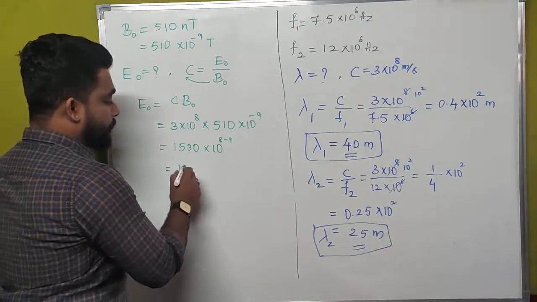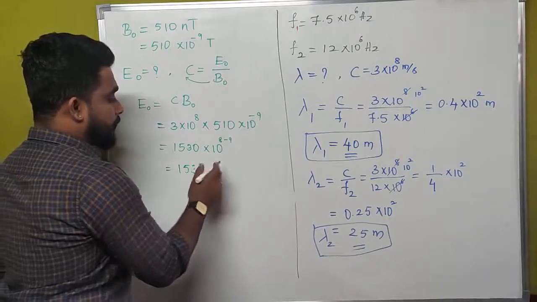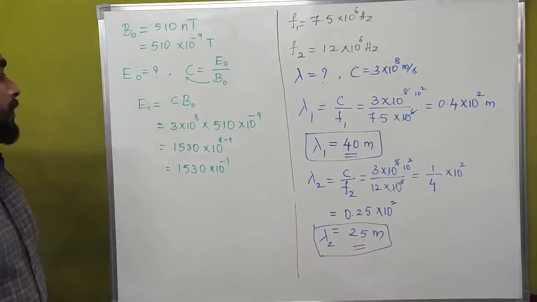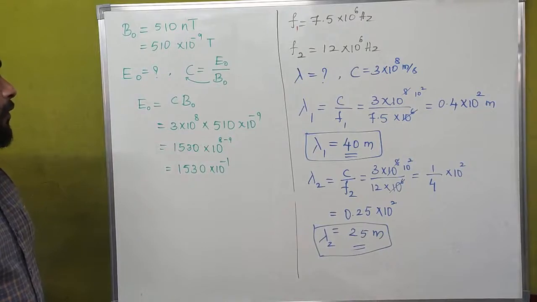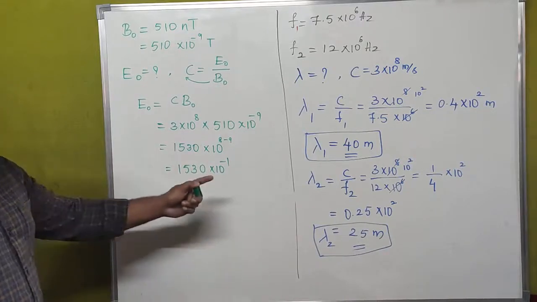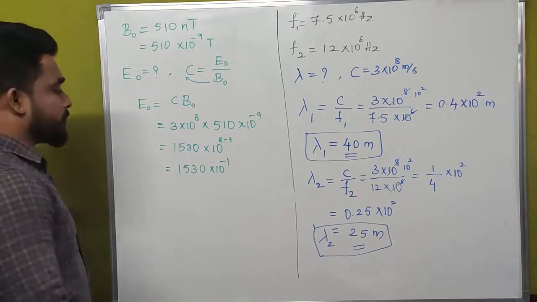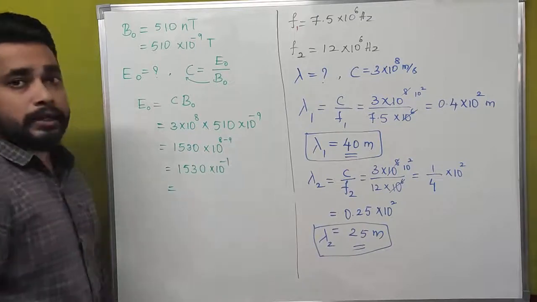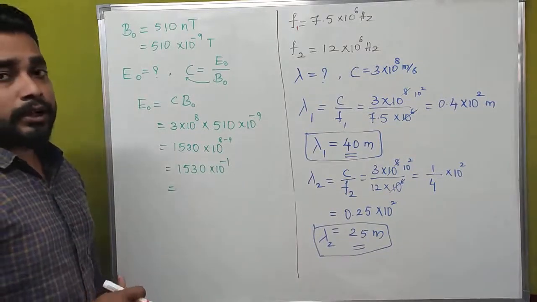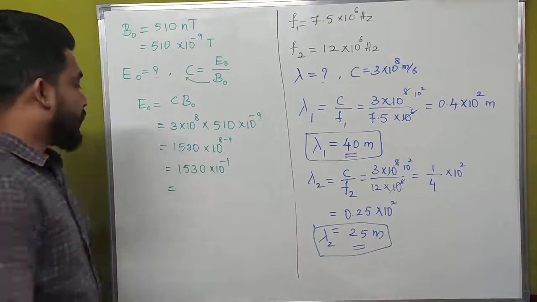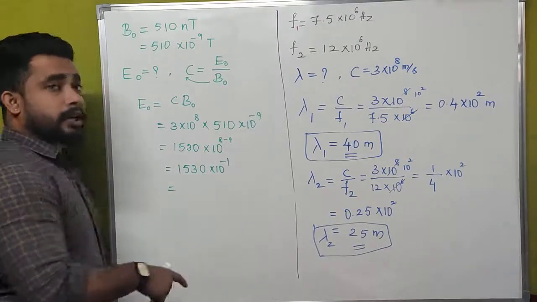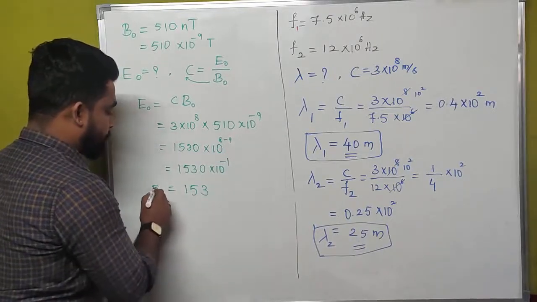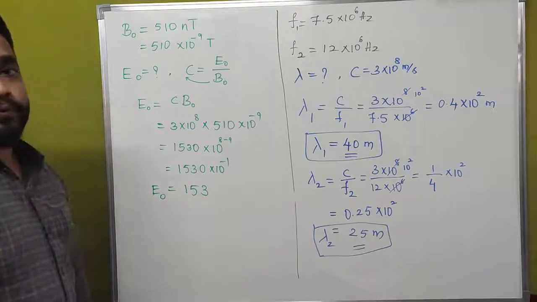Then it will be 1530 into 10 to the power of minus 1. What is the value of 1530 into 10 to the power of minus 1? If we send the 10 to the power of minus 1 to the denominator, it becomes 10 to the power of plus 1, which is 10. 1530 divided by 10 is 153. This is the value of E naught.